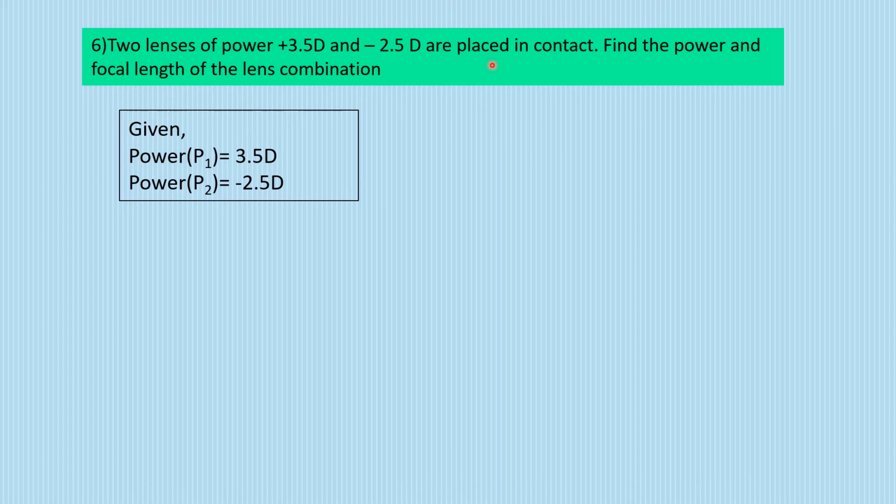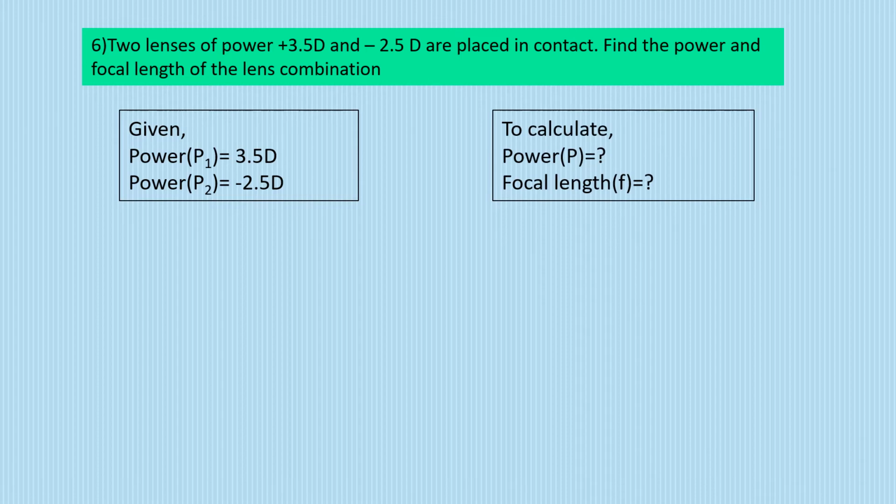Now the two lenses are placed in contact with each other. Find the power and the focal length of the lens combination. Do you understand what the lens combination is? It is when we combine two different lenses to obtain one definite power. Right? So we have to combine the lenses to find one power, and find the focal length of that particular lens.